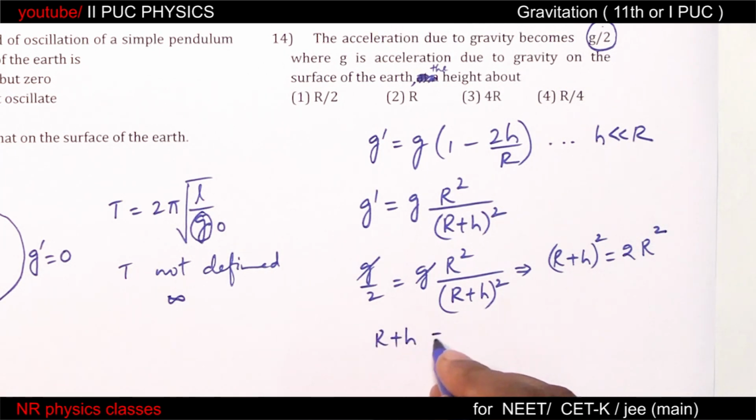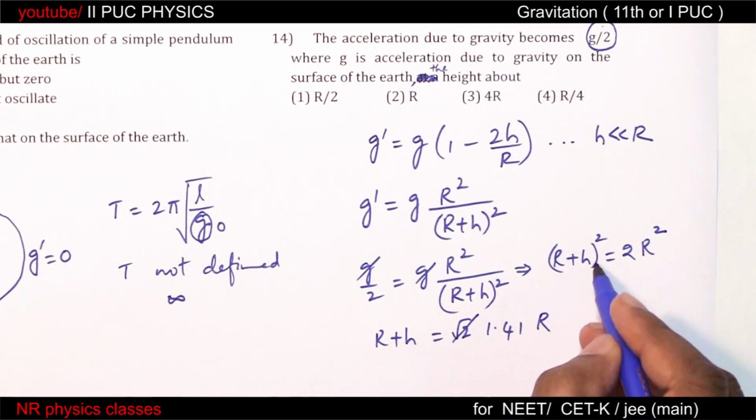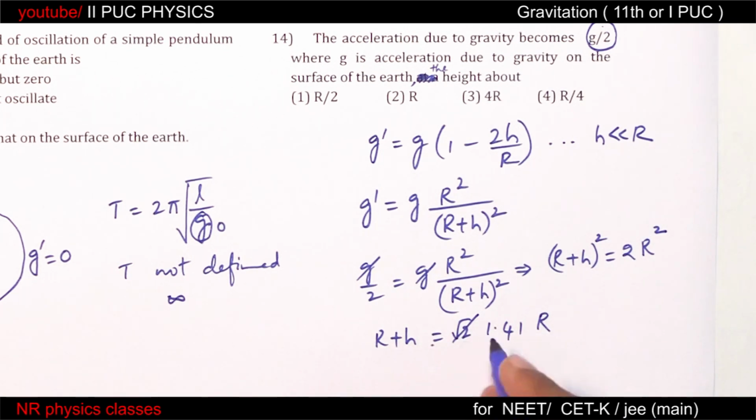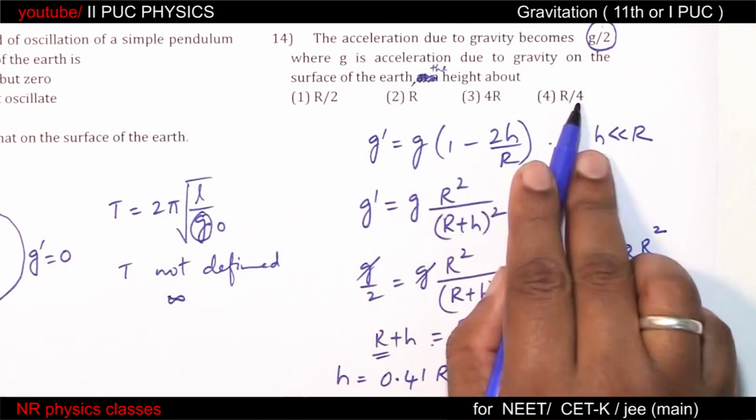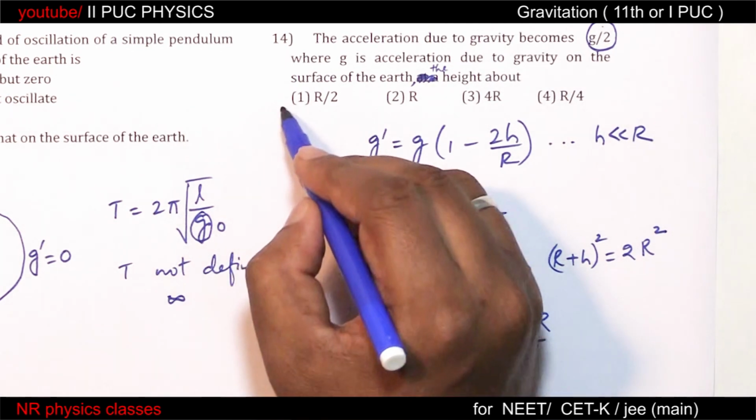R plus h equals root 2, which is 1.41 times r. Root of r square is r. I am taking the square root here. So these two give 0.41 times r. Observe all these values. This is very close to half of r. Therefore it is r by 2.